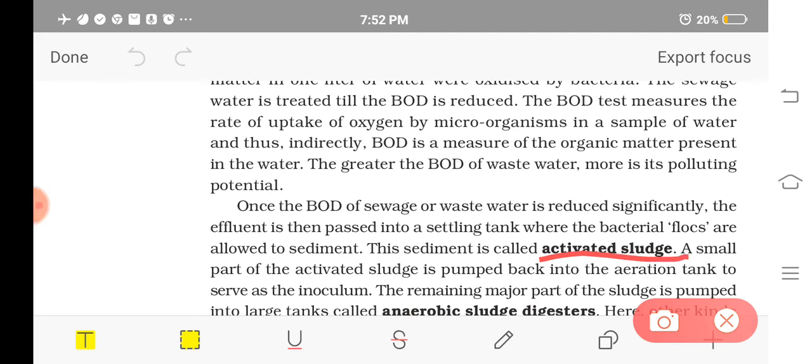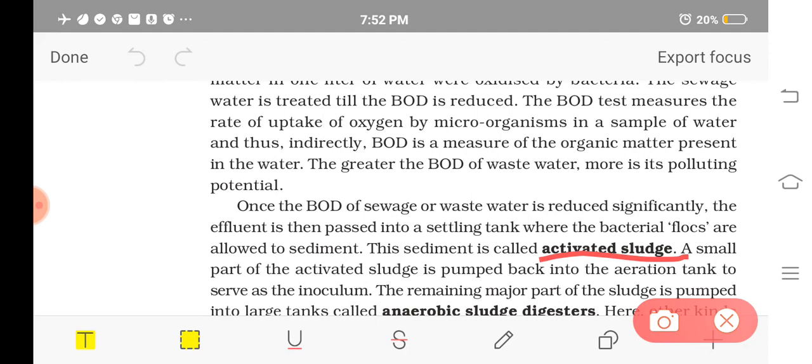After the digestion of the organic matter by the microorganisms in the aeration tank is done, the effluent will be sent to settling tanks.